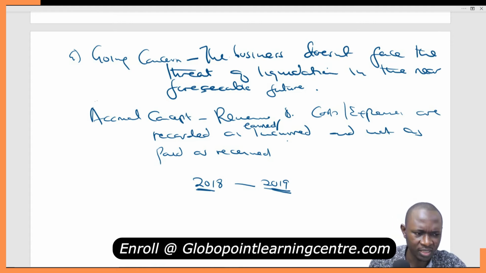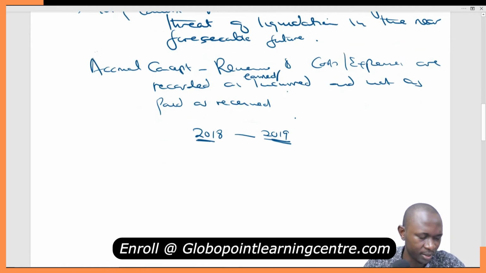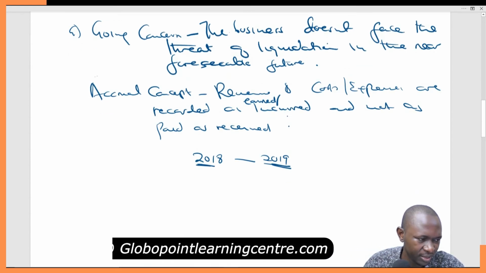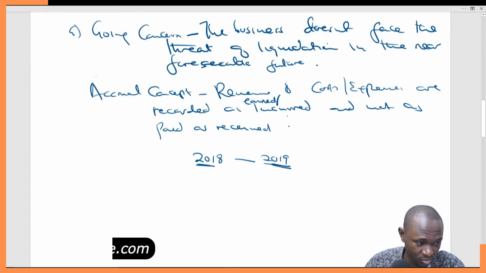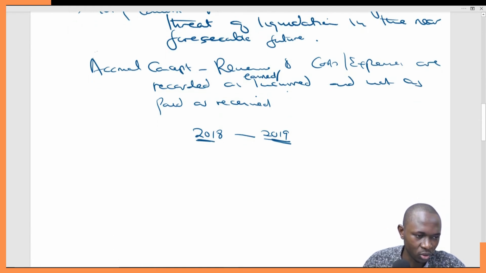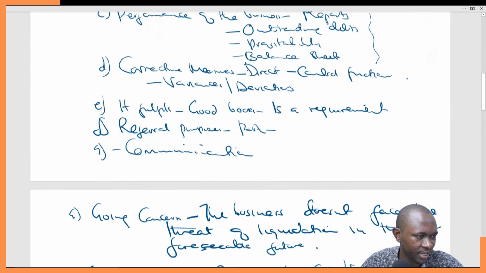And this is in line with the matching concept where revenues and costs are supposed to be put in the same accounting period. They are almost related. There's a very good relationship between accrual concept and matching concept. So, revenues as earned, costs as incurred, and not as paid or received. Thank you.